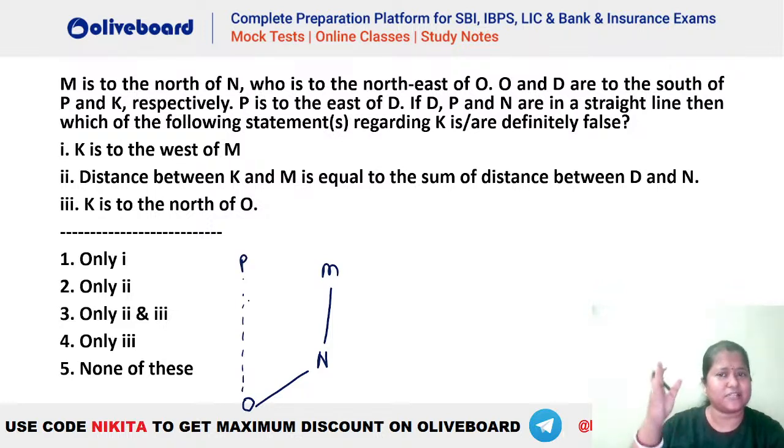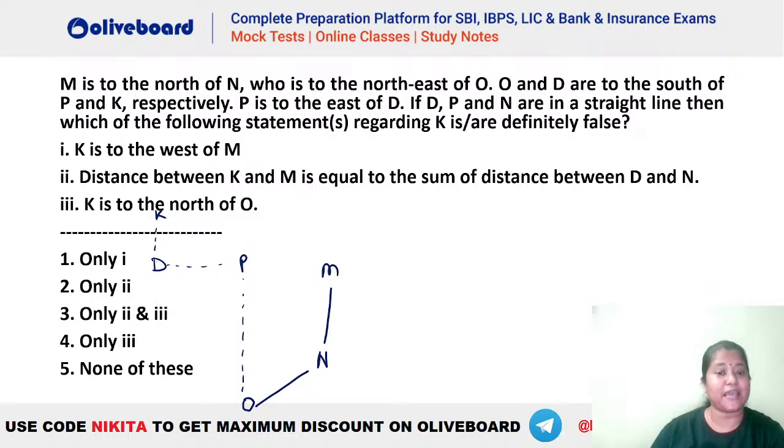We do not know what is the length of this OP here, and D has to be towards the south of K. P is to the east of D. So we know that P has to be towards the east of D, so D will be something like this. And D is to the south of K, so it will be something like this. Okay. Now, which of the following?